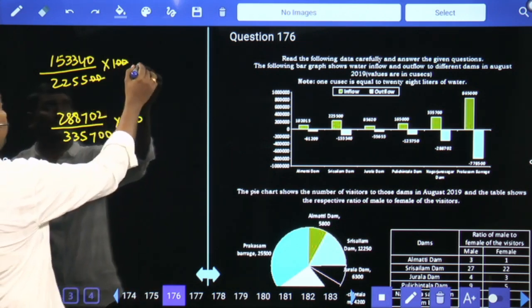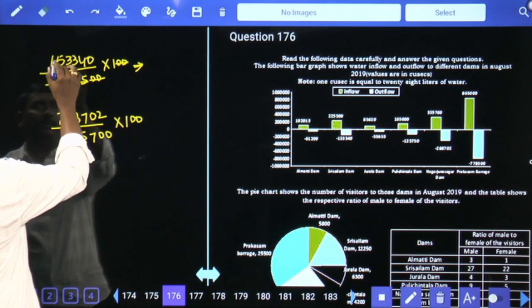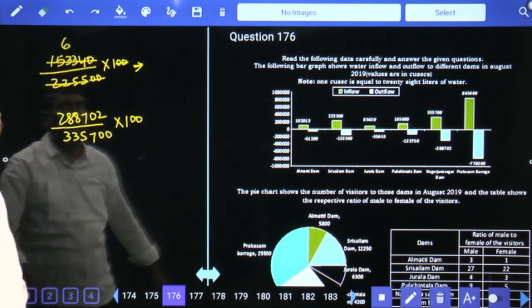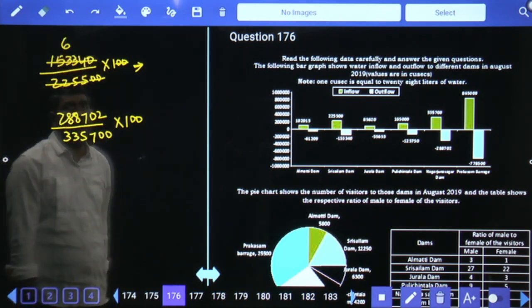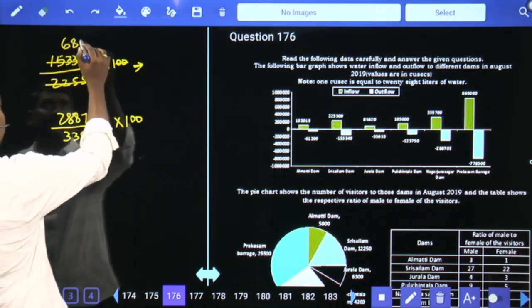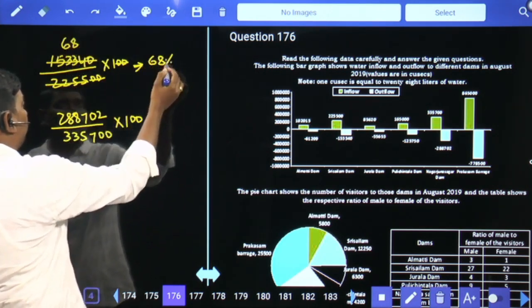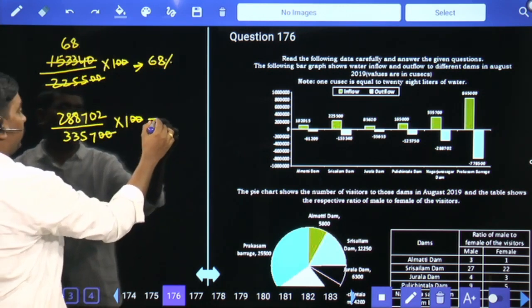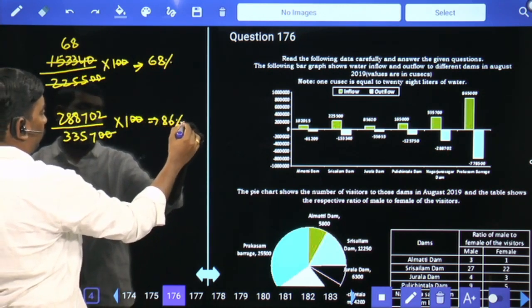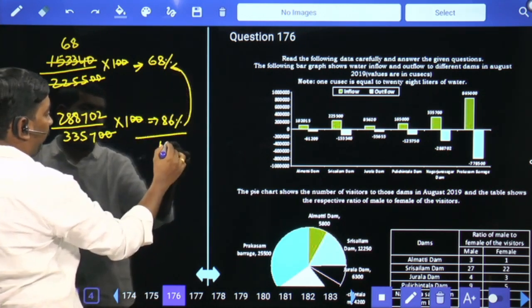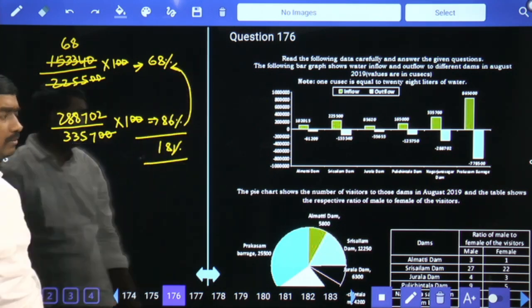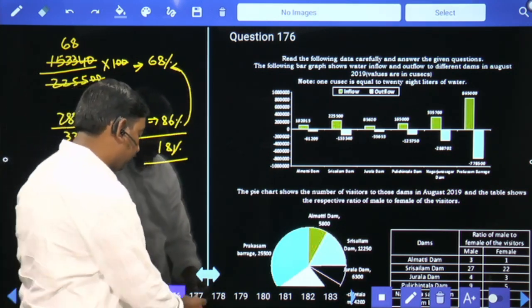Two zeros, 2255 6 times, and then 8 times, 68%, and this is 86%. Difference among these two, 18%. 18% is your answer.